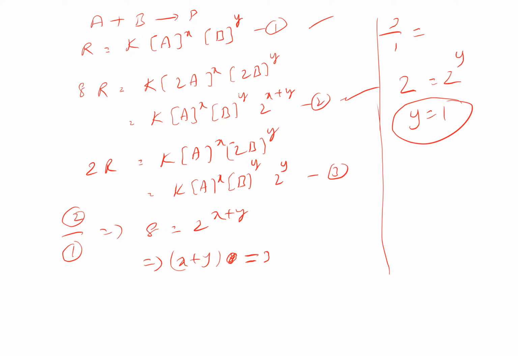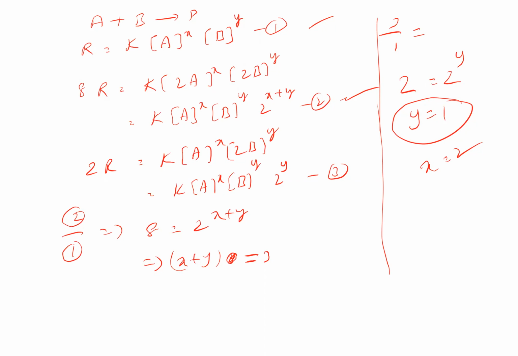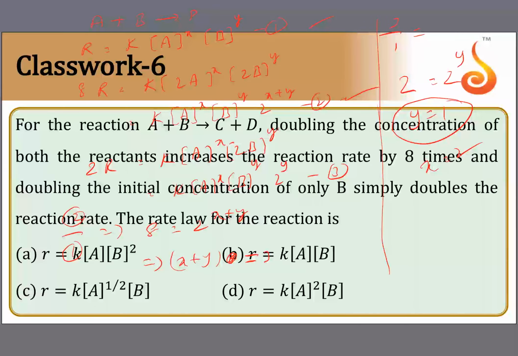With x plus y equal to 3, therefore x is equal to 2. So x is equal to 2 and y is equal to 1. So the answer is option D. Yeah, option D is correct. Okay, right.